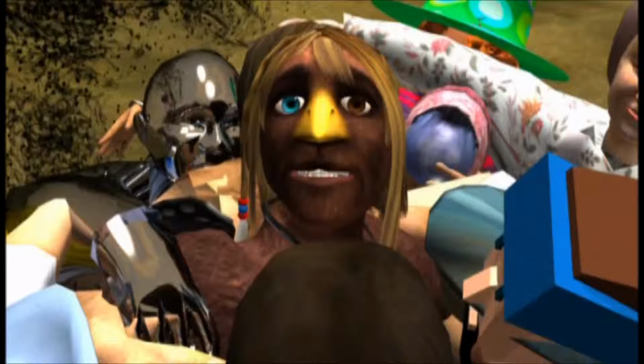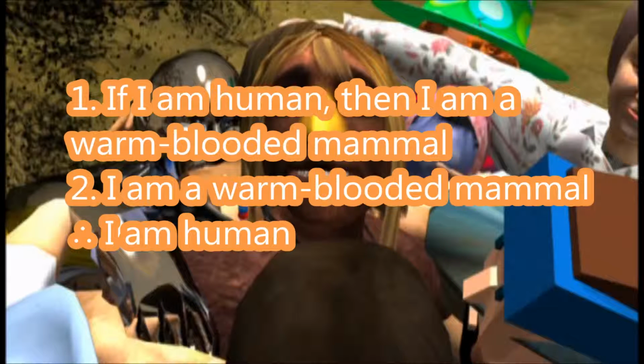To illustrate this, I'll use the previous argument. If I'm human, then I'm a warm-blooded mammal. I am a warm-blooded mammal, therefore I am human. Here it's easier to see why the conclusion does not follow. Plenty of mammals are warm-blooded, so affirming this is not sufficient to conclude that I am human. I could, for example, be a gorilla who is affirming the consequent.